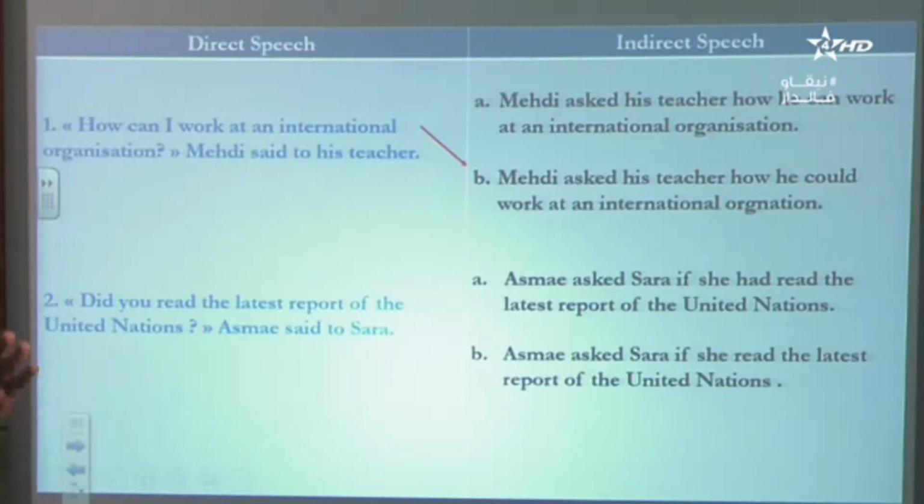So is it if she read, past simple, or if she had read, past perfect? Yes, you're right. It's going to be had read, past perfect.